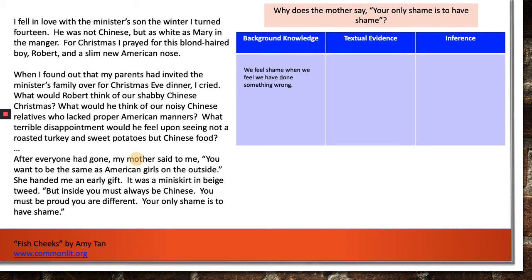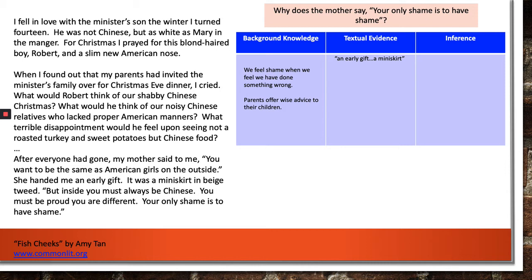Let's look at some. We might feel shame when we feel we have done something wrong, or that something has been done wrong and we can't do anything about it. And we know that parents offer wise advice to their children. The mother is saying this to her daughter, and then she's talking about her daughter feeling shame. So now let's look at some textual evidence that might help us infer something in order to answer this question.